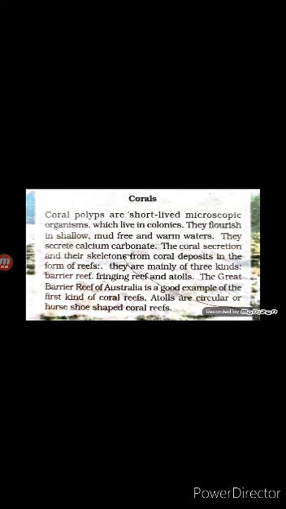They flourish in shallow, mud-free and warm waters. They secrete calcium carbonate. The coral secretion and their skeletons form coral deposits in the form of reefs. They are mainly of three kinds: barrier reefs, fringing reefs and atolls. The Great Barrier Reef of Australia is a good example of the first kind of coral reef, that is barrier reefs. Atolls are circular or horseshoe shaped coral reefs.